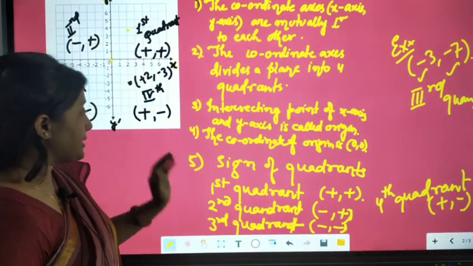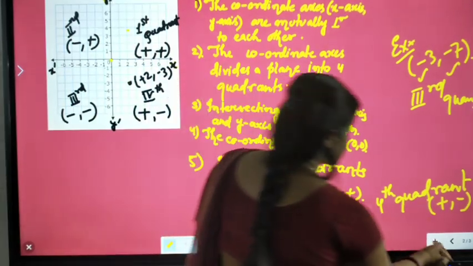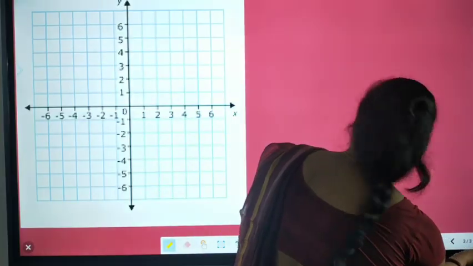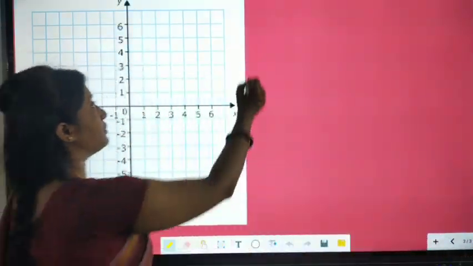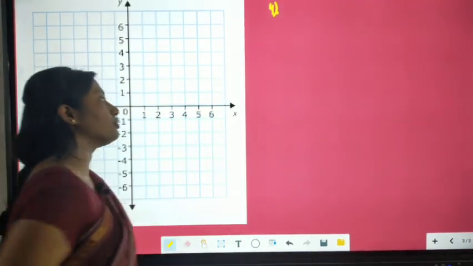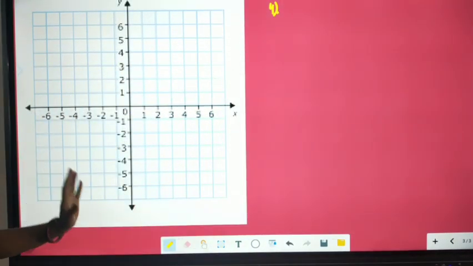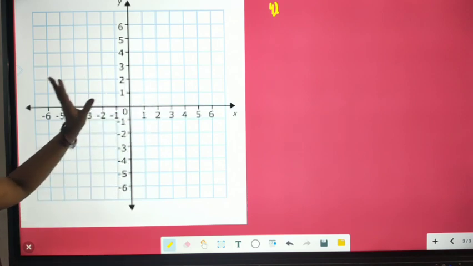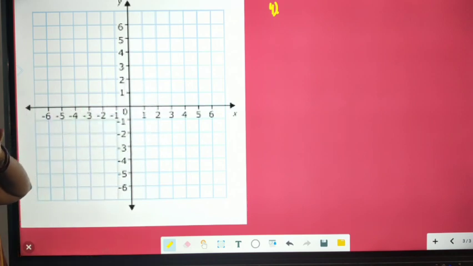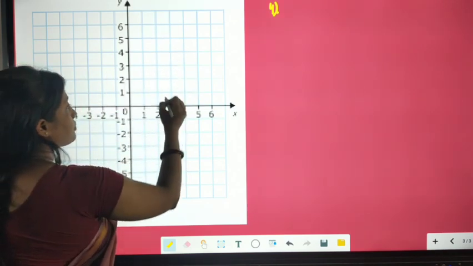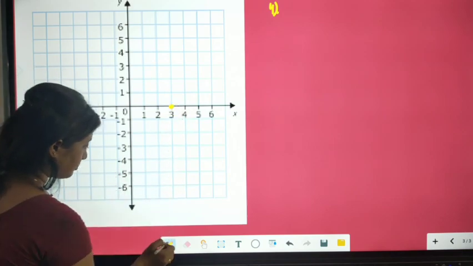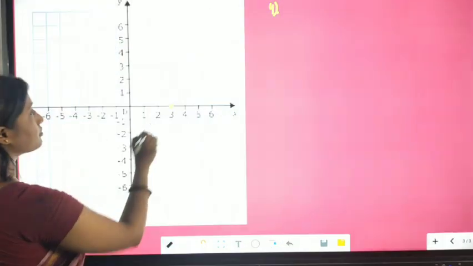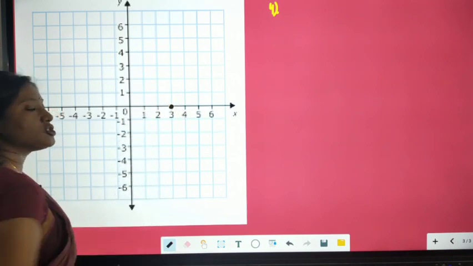Okay, next, these are the 5 points. Now come to the next. Once again, we will go for the fourth point. What we are going to reveal from here, I have given the sign of this quadrant. Now suppose I am asking you, let us consider a point to be here.